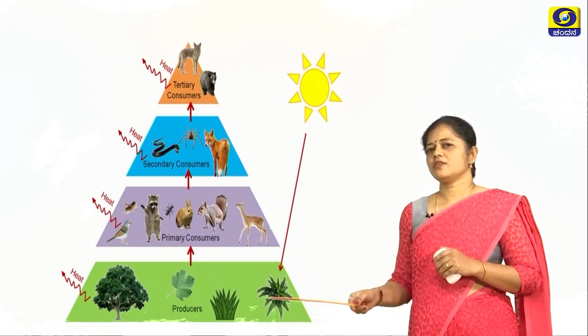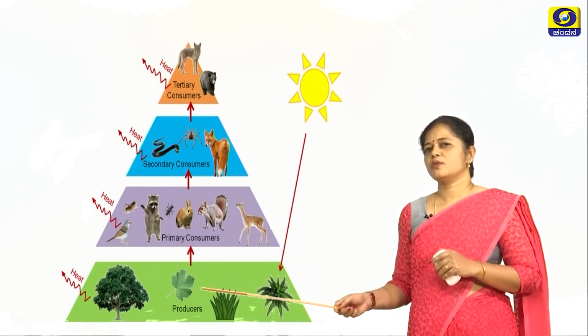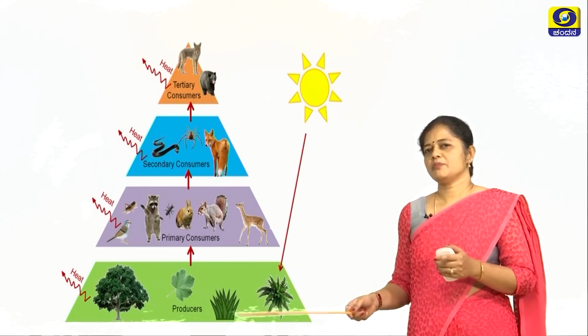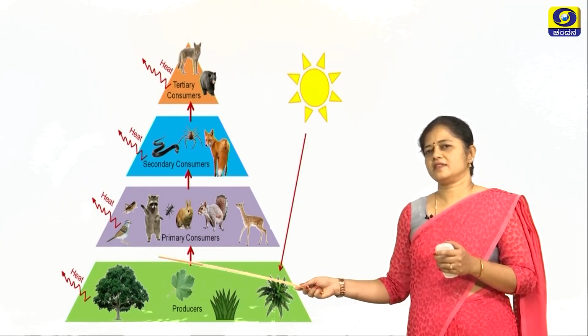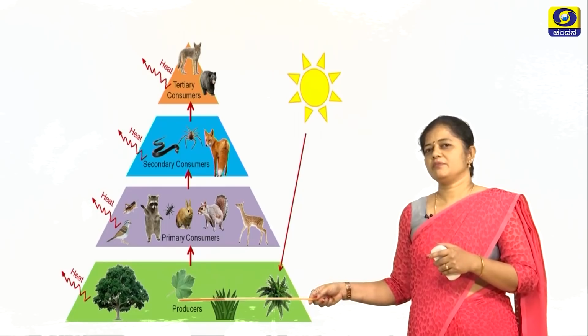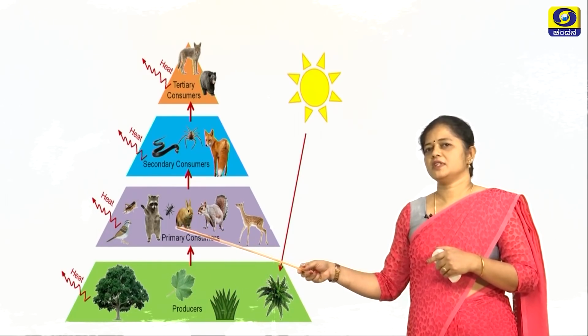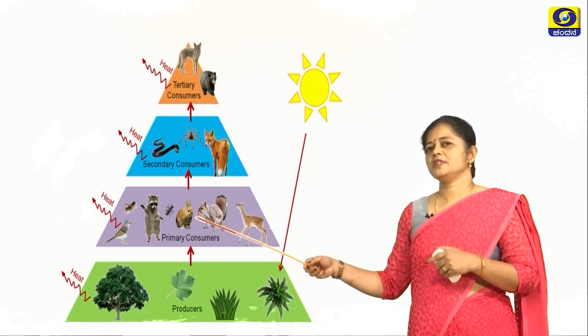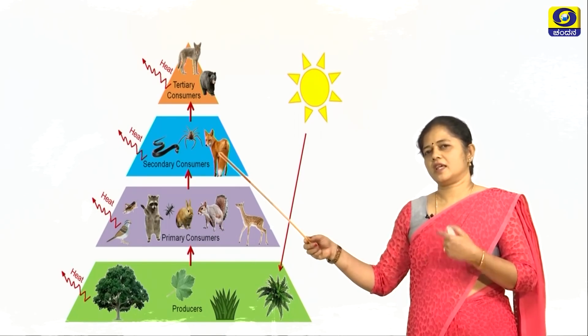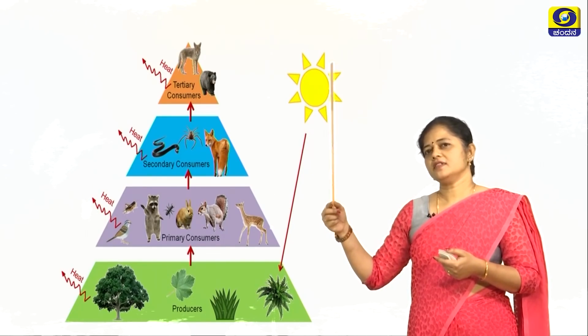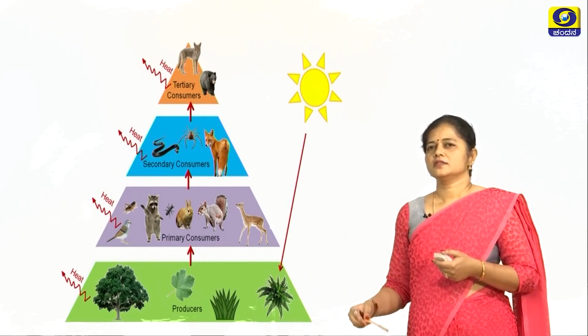Meanwhile, these organisms will require energy for their activities, and some amount of heat energy also will escape. So, the remaining 10% from the producers will pass on to the primary consumers, and from the primary consumers it will pass on another 10%, likewise until it reaches the last level of the food chain.